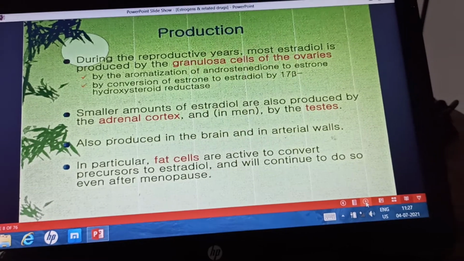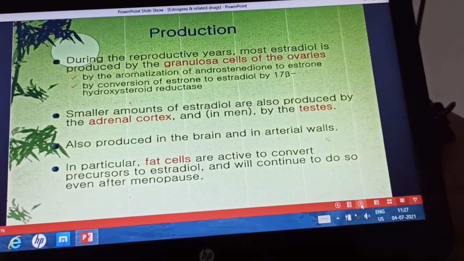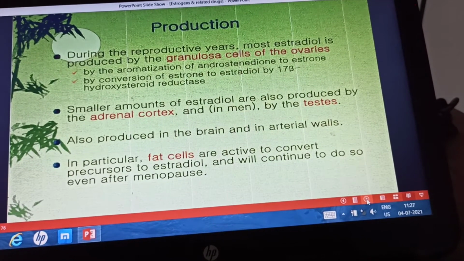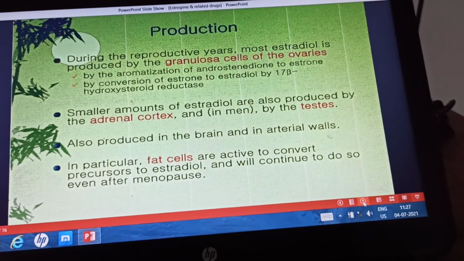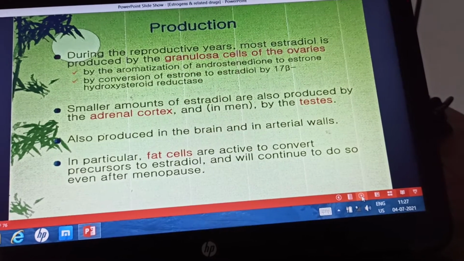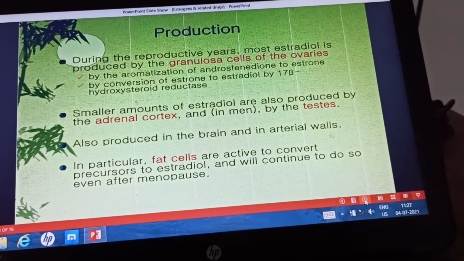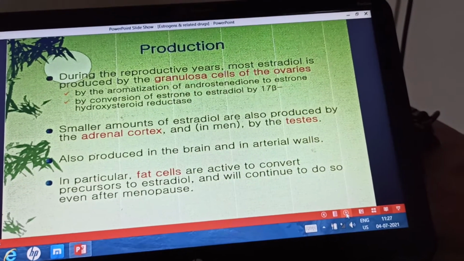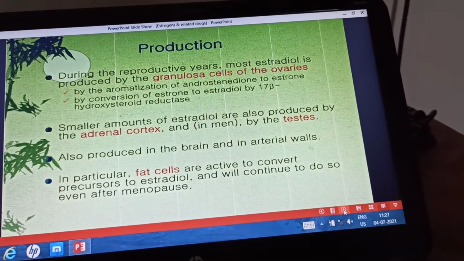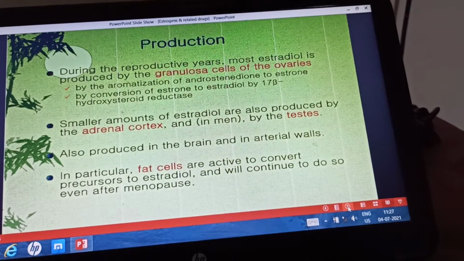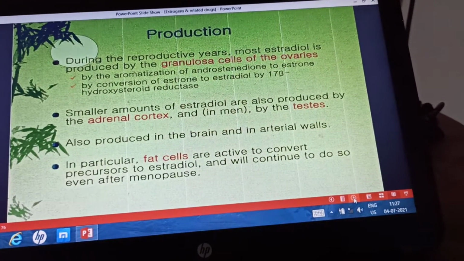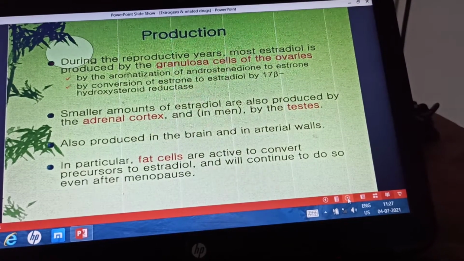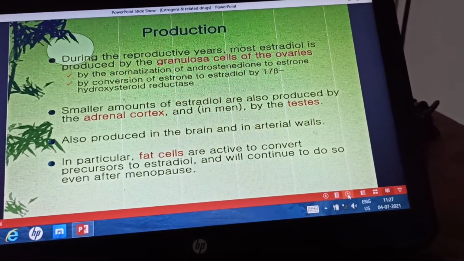This reaction takes place in the granulosa cells of the ovaries. It also occurs in other tissues. Other tissues also secrete the estrogens. Once the estradiol is synthesized, it gets converted into estrone and estradiol. Estrone is also directly synthesized from androstenedione by aromatization. Androstenedione gets converted to estrone and testosterone gets converted to estradiol. Estradiol is interconverted to estrone and estrone into estradiol.